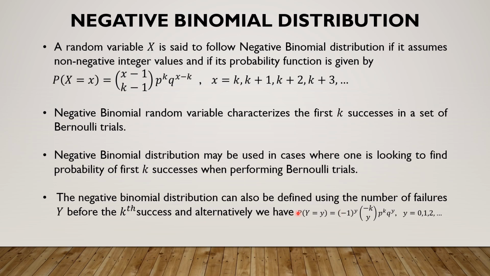The other way of defining the negative binomial random variable is through the number of failures. Here it is through the number of trials required for k successes. Here it is the number of failures y before the kth success occurs. That is using the failure count. This is the mass function for it: (y+k-1) C y, p power k, q power y. Because we use a negative value here in the combination, the distribution is called the negative binomial distribution.